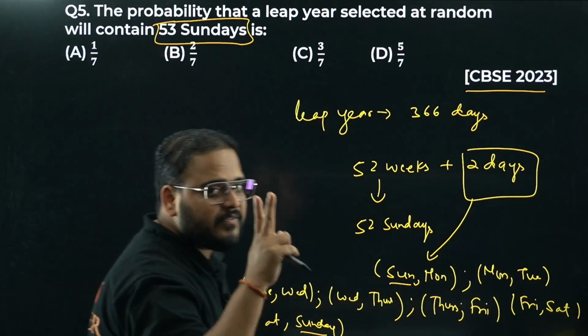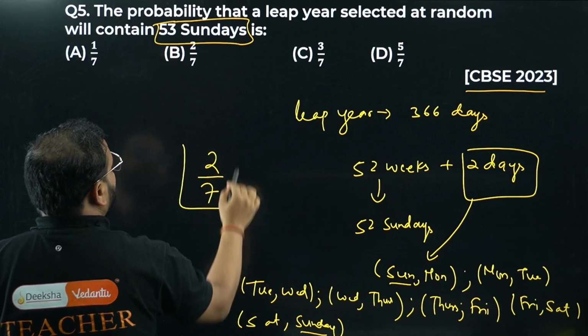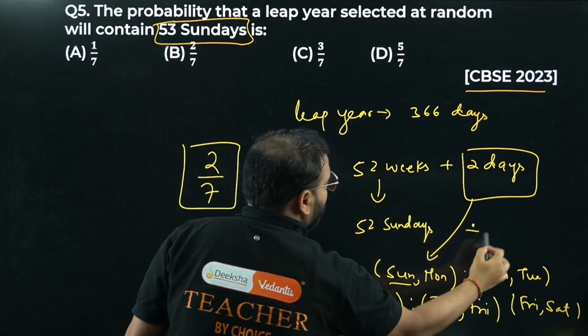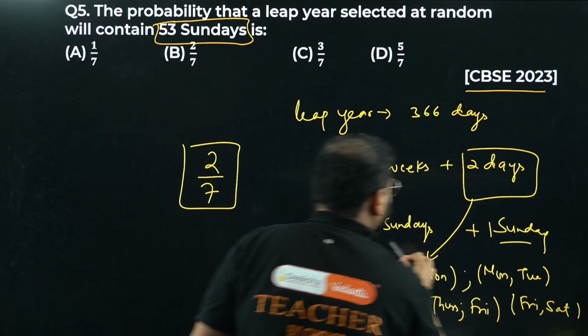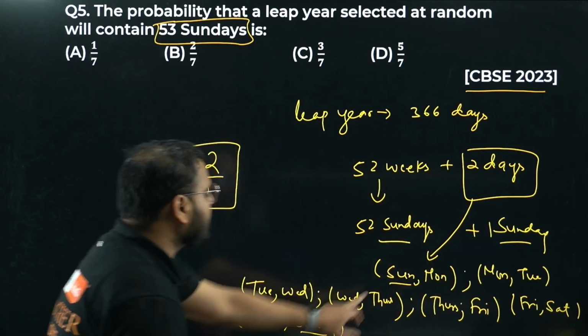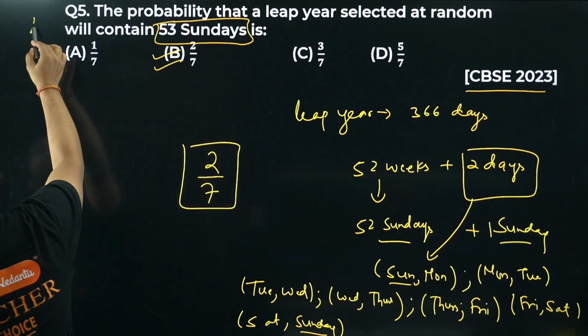So 2 out of 7 chances are there for me to have a plus 1 Sunday. So 2 out of 7, option number B is correct.